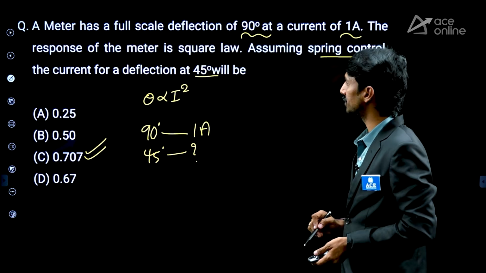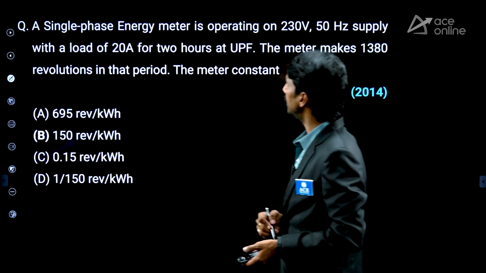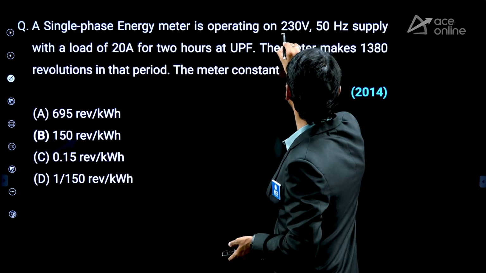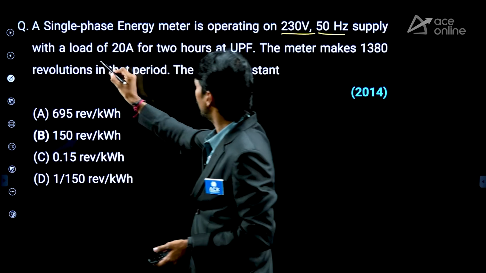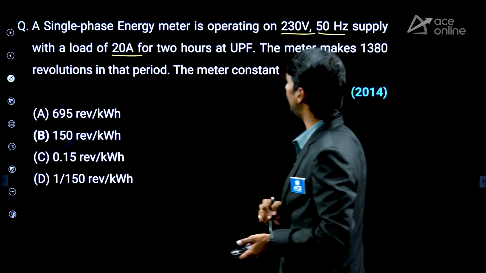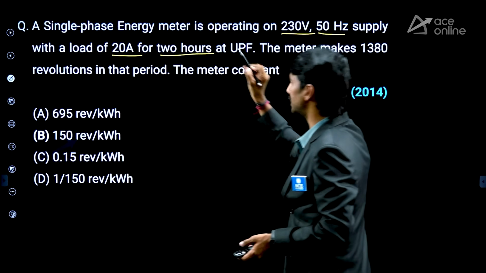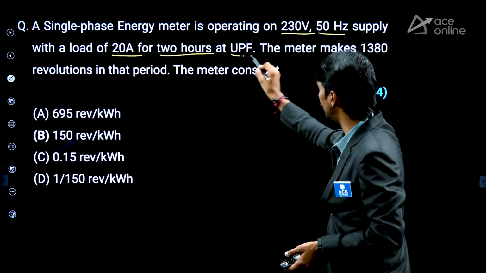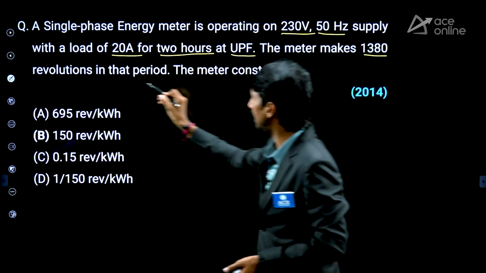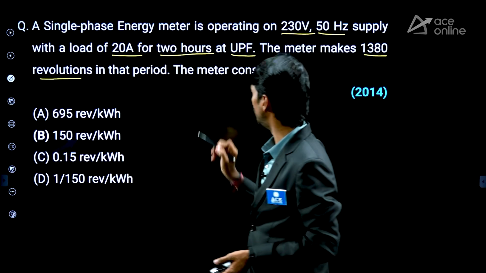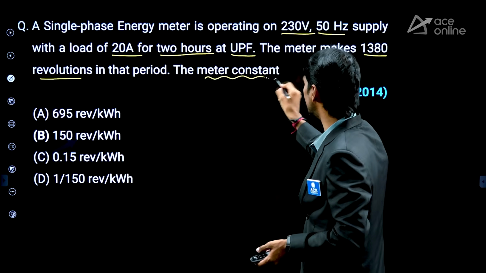Right? Next question. A single phase energy meter operating on a 230 volt, 50 Hz supply with a load current of 20 ampere, time of operation is 2 hours, power factor is unity, UPF he has given. The meter makes 1380 revolutions in that period. The meter constant is dash.